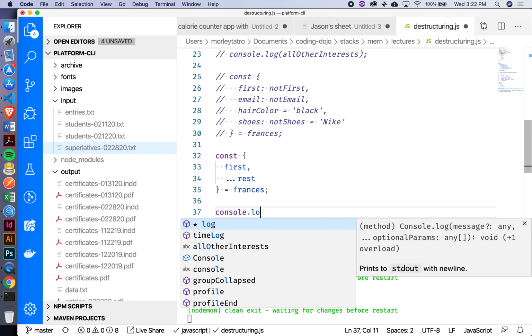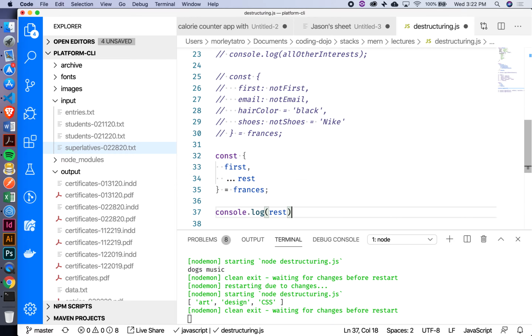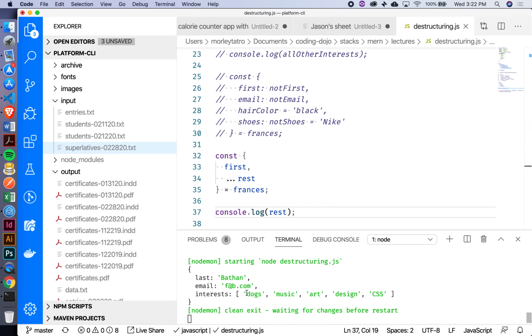So we'll just console.log rest. Okay, so see how this new object that we've created by using that little spread operator has all of the properties inside of it except for her first name. Right? Yes, Albert. The dot dot dot, does that only come at the beginning and the end?